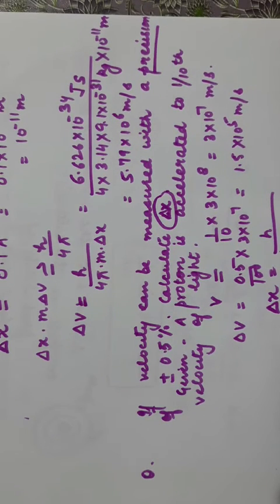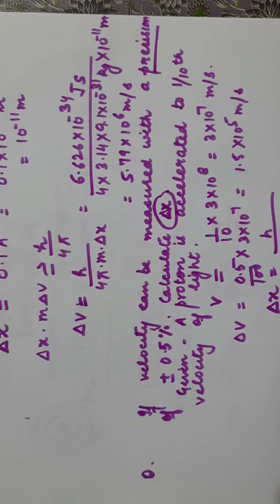So what is the significance of Heisenberg uncertainty principle? It is the concept of definite orbits. That means according to Bohr's model, electrons are revolving in a definite orbit. That concept of orbit was replaced by the concept of probability. Probability means the chances of finding the electron within a certain region.